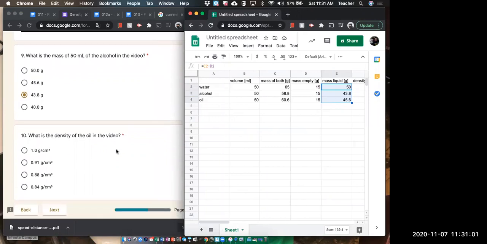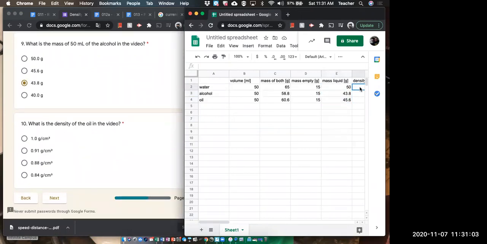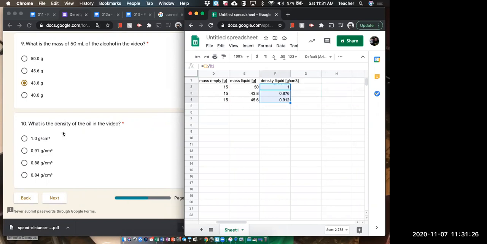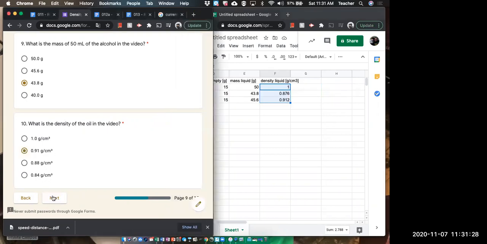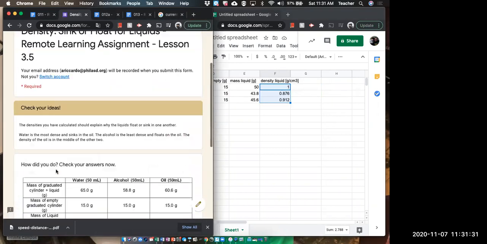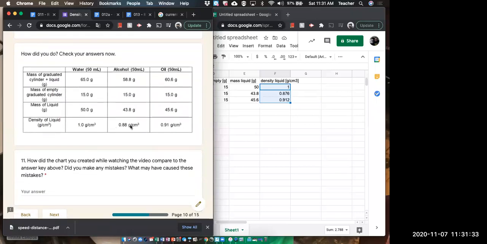Now, what's the density of the oil in the video? All right, the density is the liquid, nope, this one, divided by the volume right there. So that's going to be 1. I drag this down. It's going to be 0.876. The density of the oil, 0.912. Is that right? 0.912. Yep. Okay. All right. So let's see what I got. 0.88, 0.91. That's good. We're good.